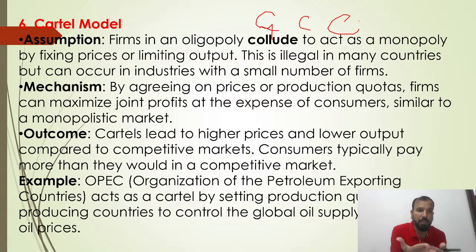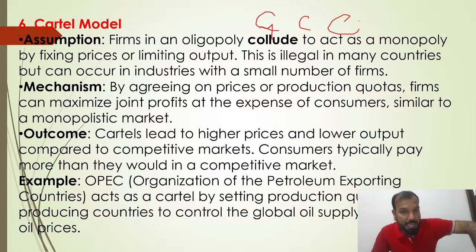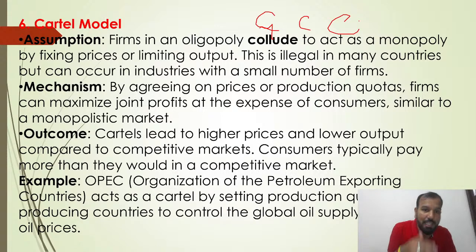So what we are doing under the cartel model, we are fixing the prices or limiting the output. This is illegal in many countries, but can occur in an industry with a small number of firms. What are the mechanisms of the cartel model? By agreeing on the prices or production quotas, firms can maximize joint profit at the expense of consumers, similar to a monopoly. So a cartel leads to higher prices and lower output compared to the competitive market.